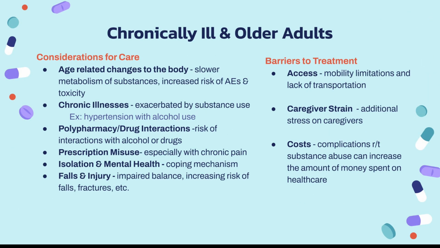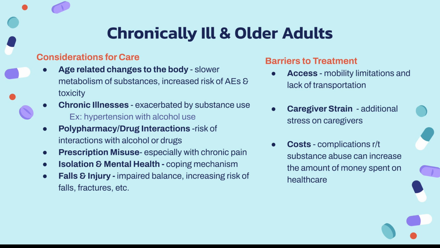When taking care of someone that's chronically ill or an older adult that's impacted by substance use, there are some additional considerations for their care. The first being age-related changes to their body, so reduced liver and kidney function that can cause slower metabolism of different substances, which we know can increase the risk of adverse effects and cause toxicity. In those that are chronically ill, their conditions can be exacerbated by substance use.